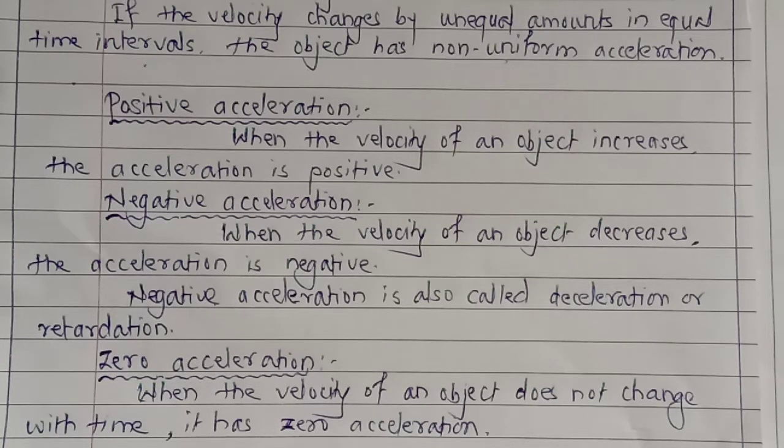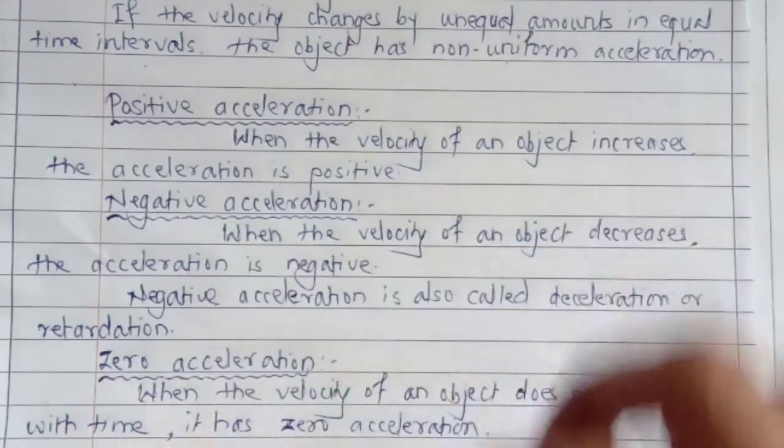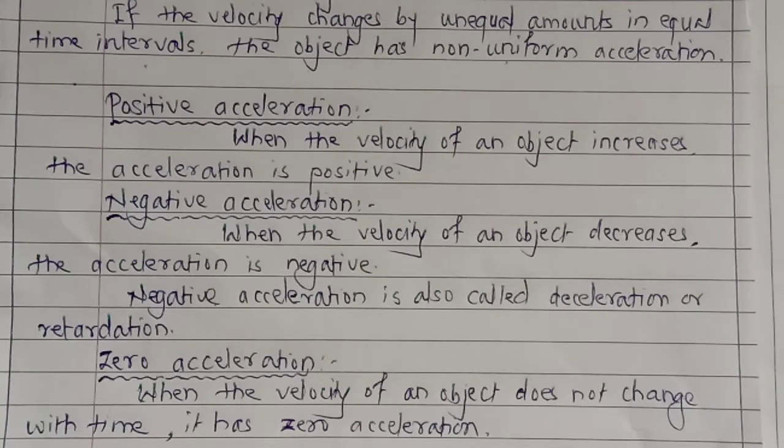And what is meant by zero acceleration? When the velocity of an object does not change, then it has zero acceleration. Suppose any object is at rest. Suppose this is the pen which is at rest. Now there is no change in its velocity. Its velocity is zero and it's not moving. There is no change in its velocity, so acceleration produced in it is zero. Suppose any object is moving with a constant speed. Suppose a car is moving along a straight line with a constant speed or constant velocity. There is no change in its velocity, so the acceleration produced in it is zero acceleration.